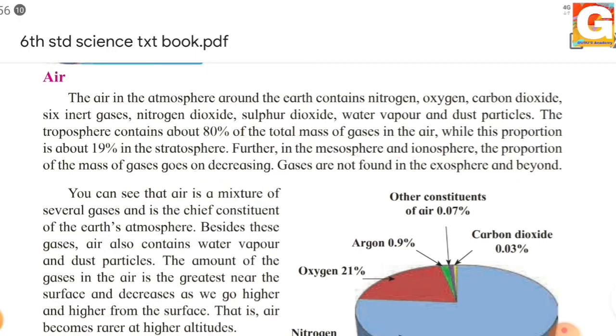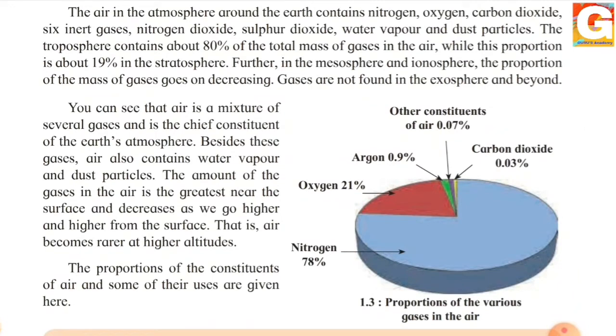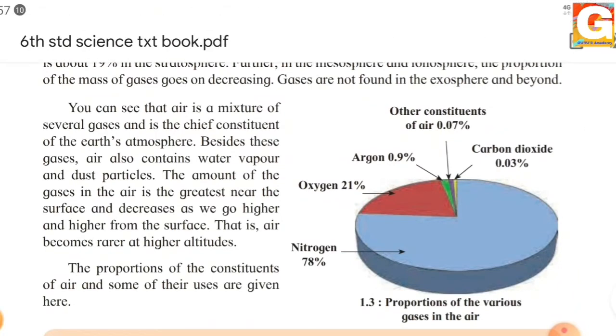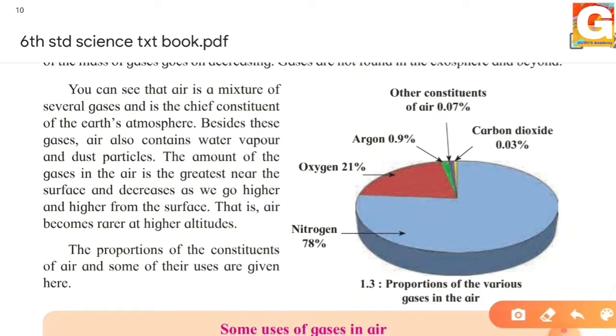Now let's see the proportion of various gases in our air. We can see in the diagram that a large amount of nitrogen gas is present in our air. Next comes oxygen. You all know oxygen is very important for all living things.